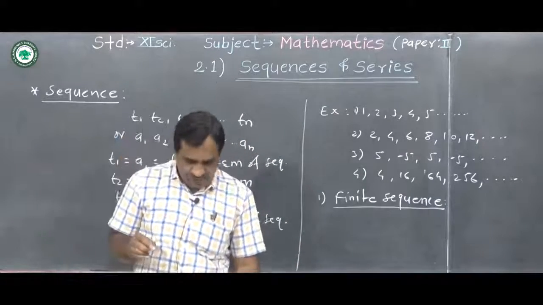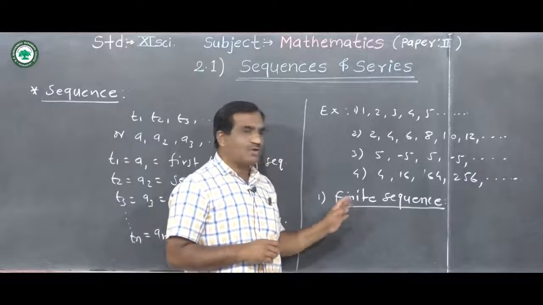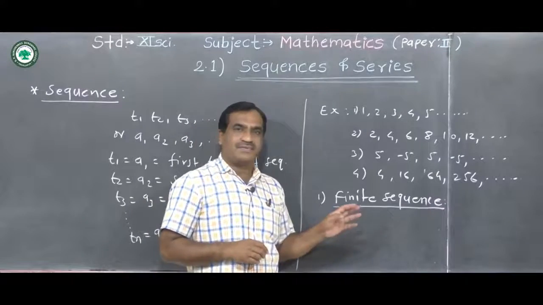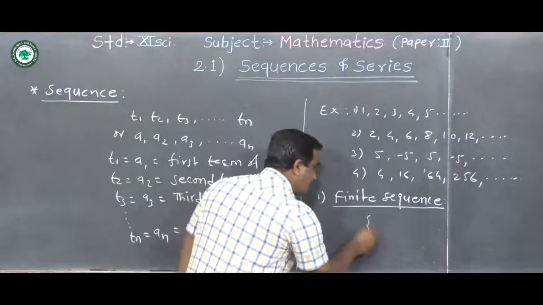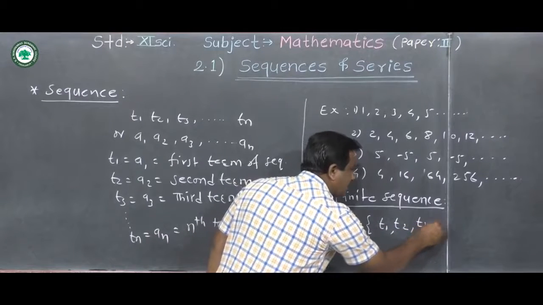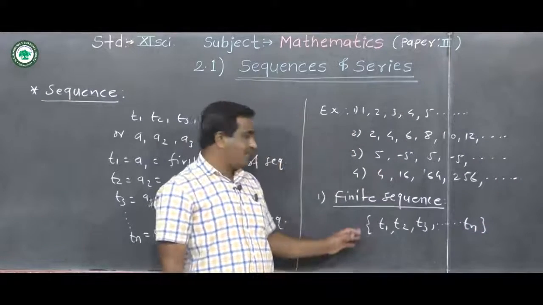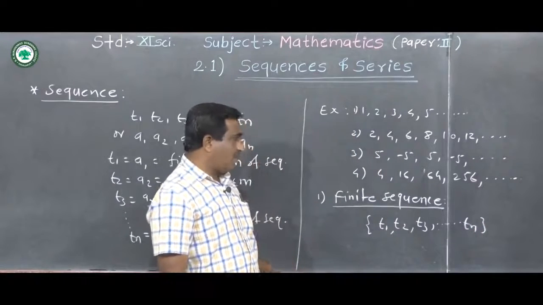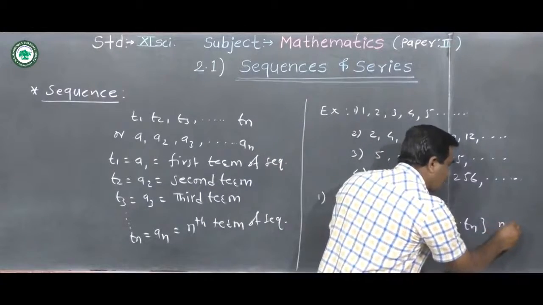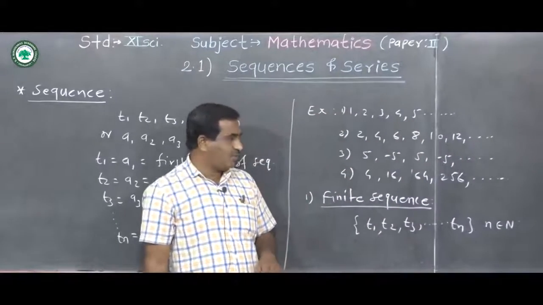Definition of finite sequence: a sequence which contains a finite number of terms is called a finite sequence, and this finite sequence is written in the form of curly bracket T1, T2, T3, so on Tn. This is the finite sequence, where n is any positive integer, that is n belongs to capital N, the natural numbers.